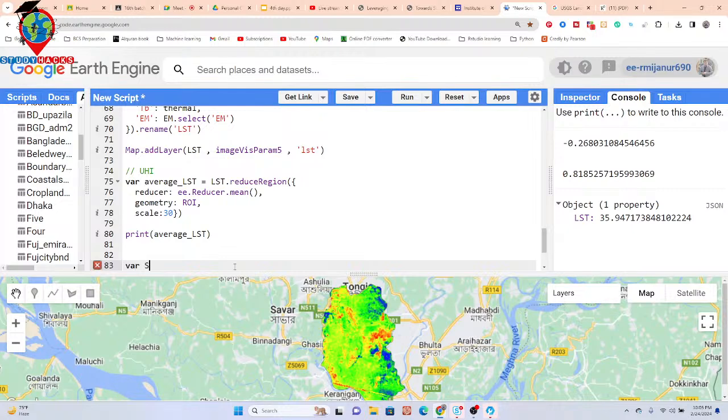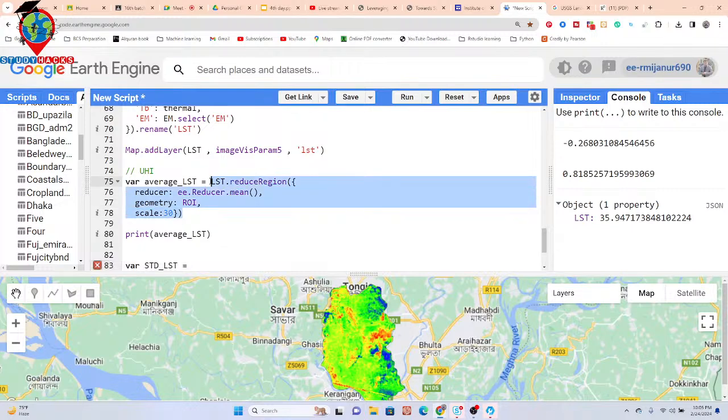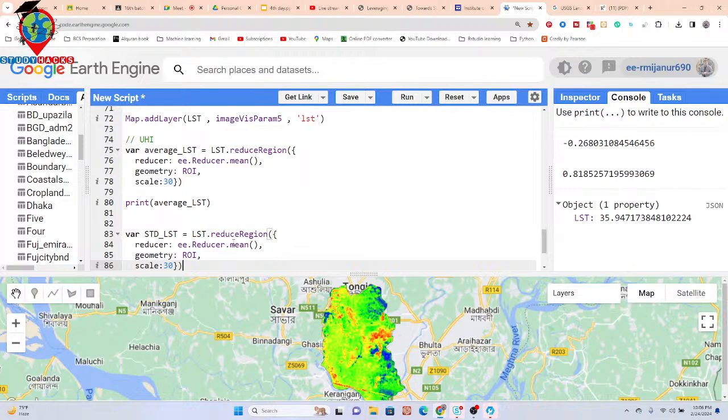Suppose STD LST, and I simply copy the same things from here and paste here. Okay, so now if you want, you can simply change it. I put std dev, standard deviation.